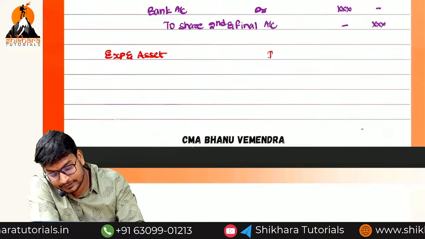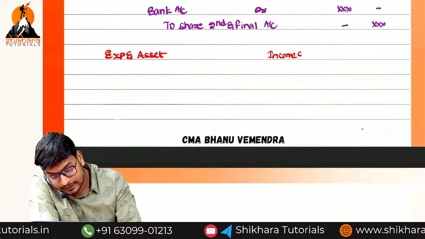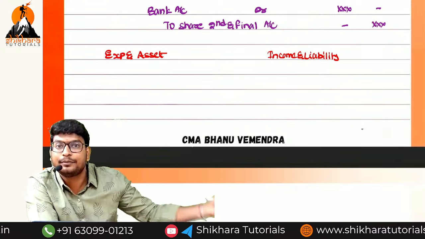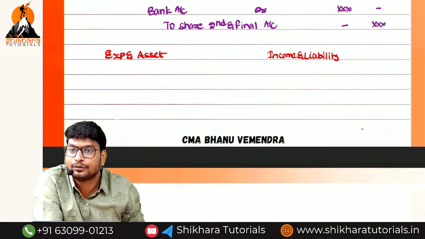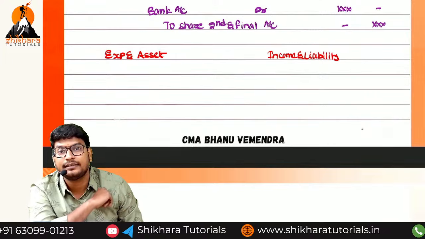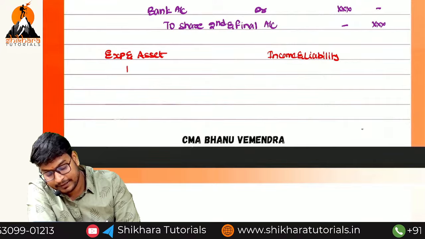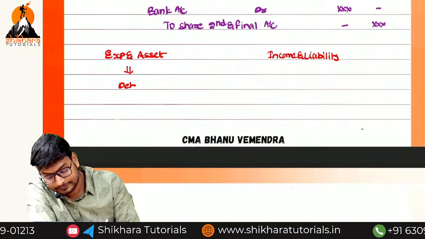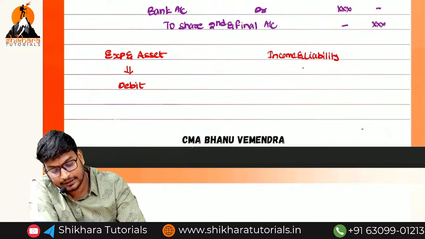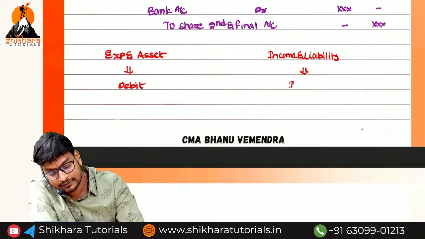And incomes and liabilities are another team. If there is a liability, you will get the money. Like that you can remember. Expenditure and asset are one team, and income and liabilities are another team. This team name is debit team. What is the team name of expenses and asset? Debit. And what is the team name of incomes and liabilities?